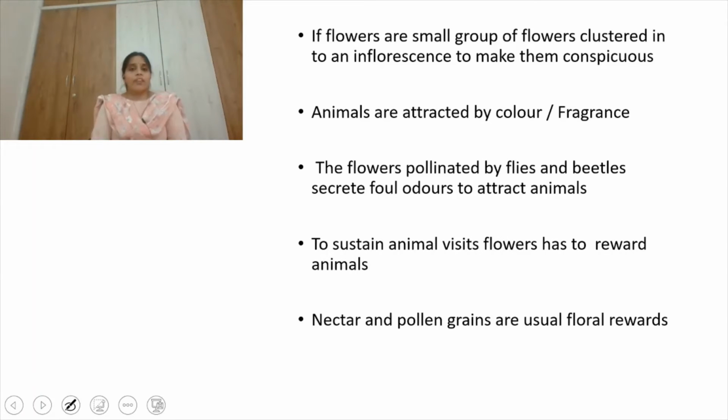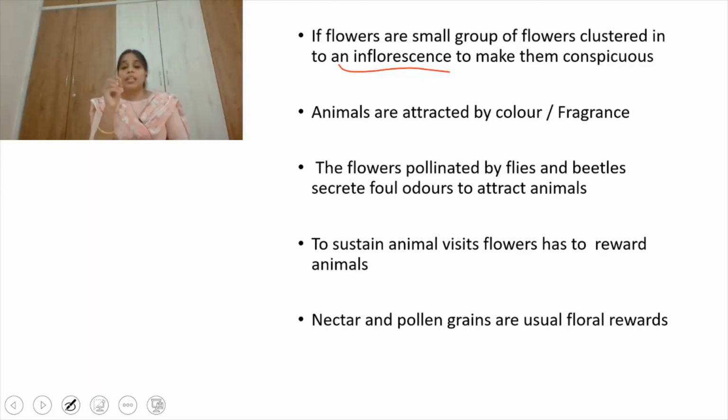If a plant has small flowers which cannot be visible to the animals, in such cases the flowers form a small group, a cluster, to form an inflorescence. What is the reason for making this inflorescence? Inflorescence means the cluster of small flowers which makes them conspicuous, visible to the animal which carries the pollination. And animals are attracted by either color or fragrance.